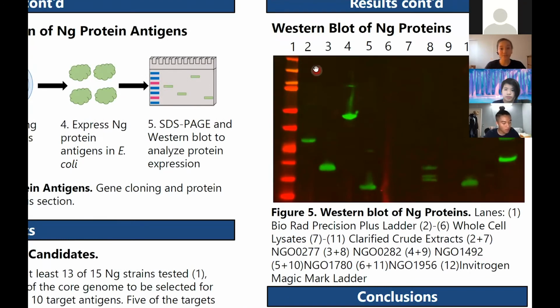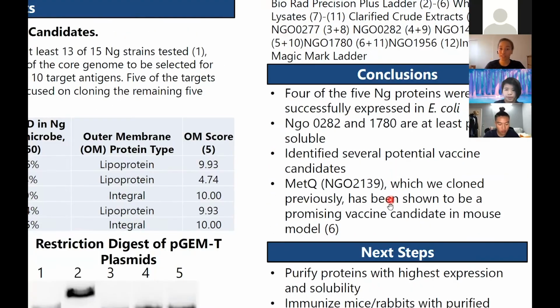To orient you, lanes 2 through 6 look at the expression levels of our proteins in E. coli, and lanes 7 through 11 look at the solubility of our proteins. Looking at the green bands in lanes 2 through 6, we can see that we successfully expressed 4 of our proteins in Neisseria and E. coli. Looking at the green bands in lanes 7 through 11, we can see that 2 of our proteins were at least partially soluble. So in conclusion, we successfully expressed 4 of our 5 proteins in E. coli, and at least 2 of our proteins were partially soluble.